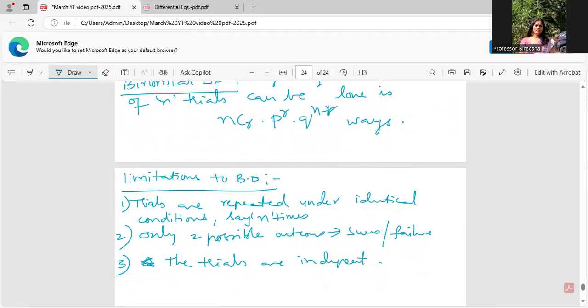I mean, the first trial does not depend on the previous one. In this case, I'll be using binomial distribution. These are the conditions where I can use binomial distribution. You ought to know about binomial distribution because Poisson's is a limiting case of binomial distribution. I'll talk about that and a few more things about binomial distribution in the next video.